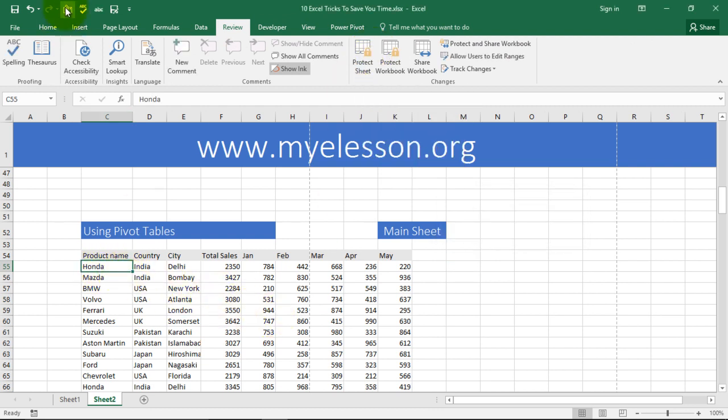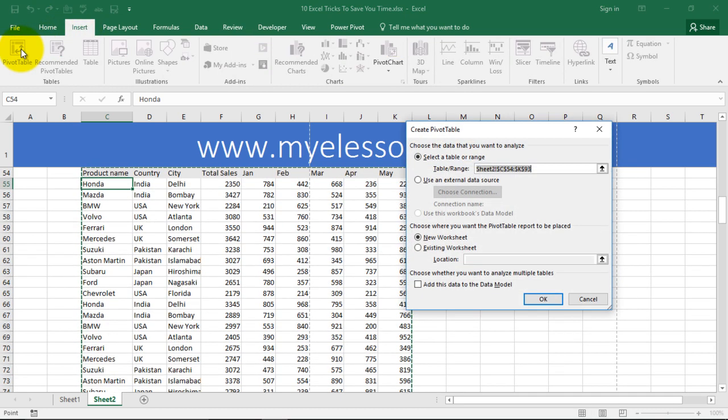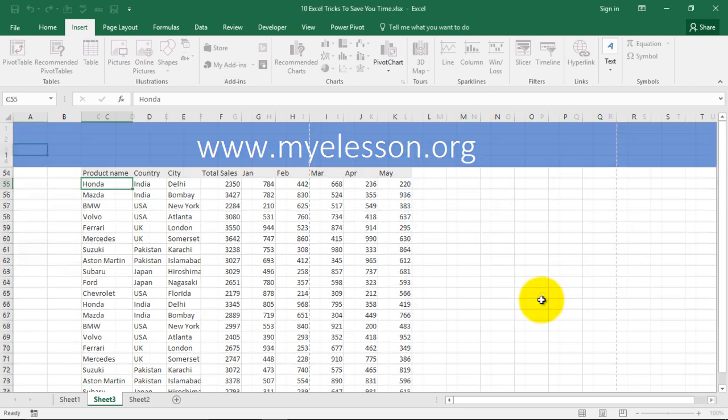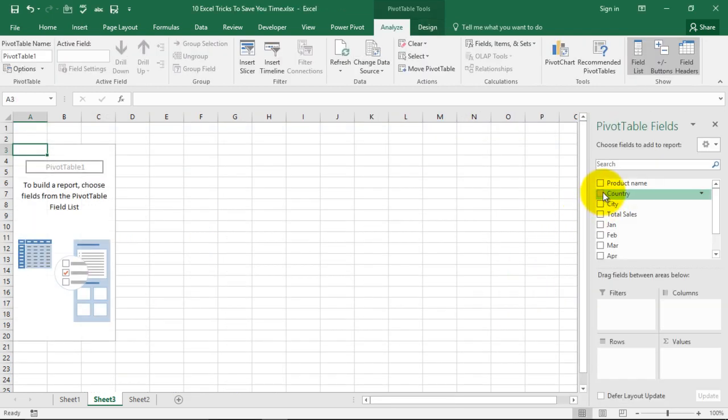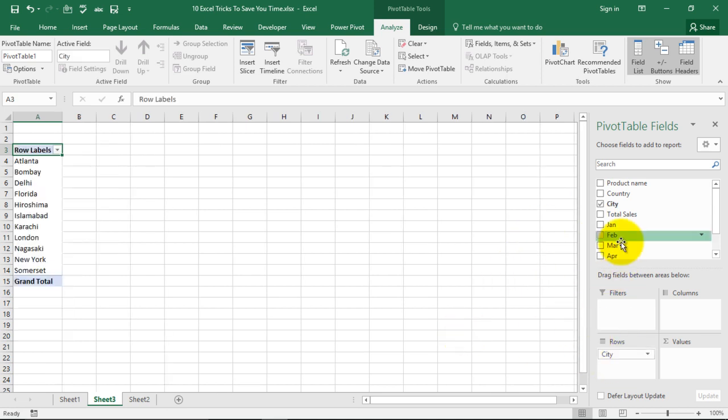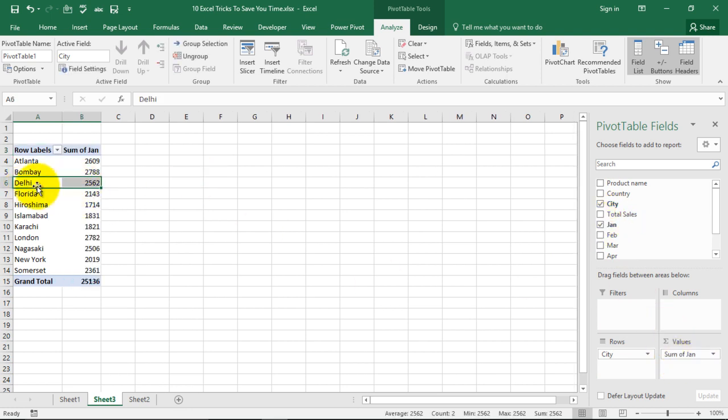Now click anywhere in your data, go to insert, click on pivot table, click select a table or a range, click OK, and now say for Delhi you want to find out the data, and for January. Now in Delhi in January we sold 2,562 cars. Simple. See? That's the power of pivot tables.